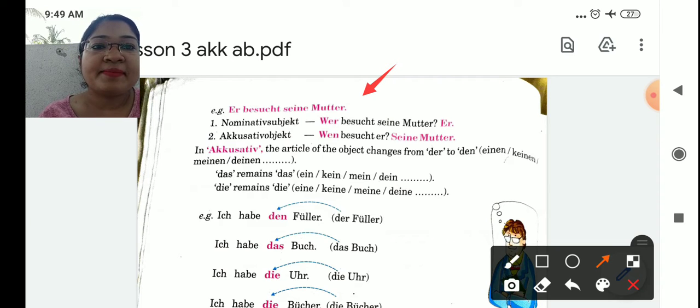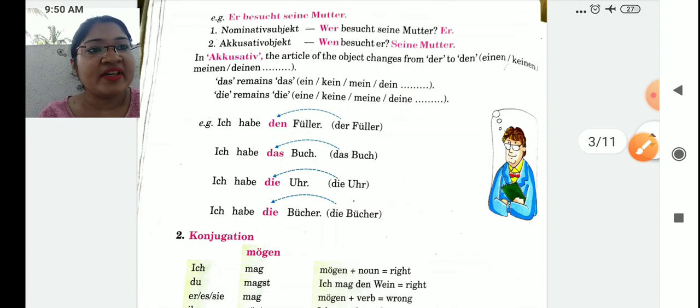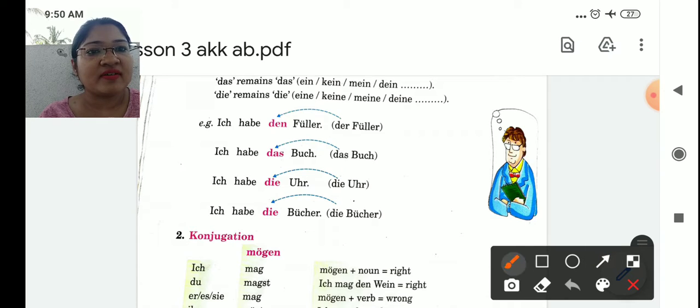One more example. Er besucht seine Mutter. He visits his mother. Now who is visiting? He is visiting. Nominative case. You know the nominative personal pronouns: ich, du, er, sie, wir, ihr, sie. And whom is he visiting? His mother. Accusative case. It's an object, students, direct object. Okay. Now see, they have given here the cases. Now why is this changing?